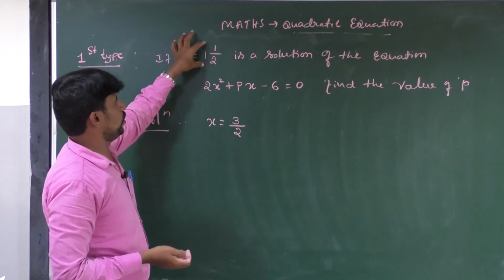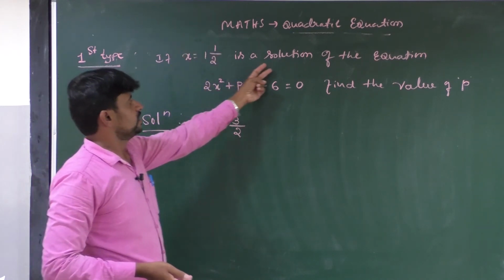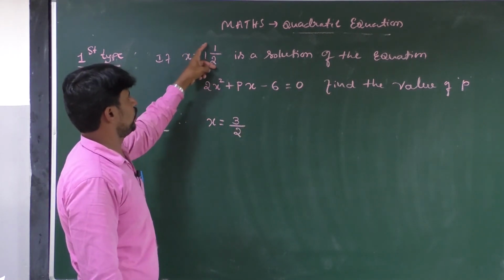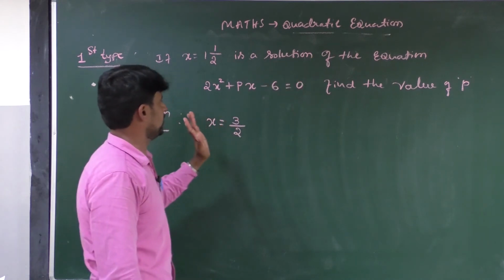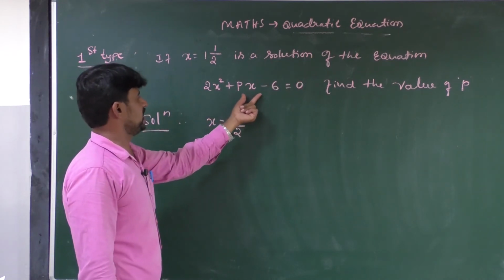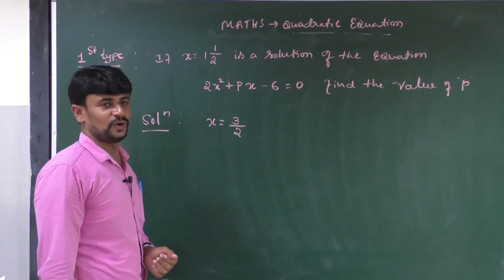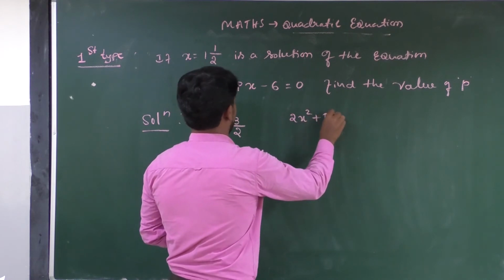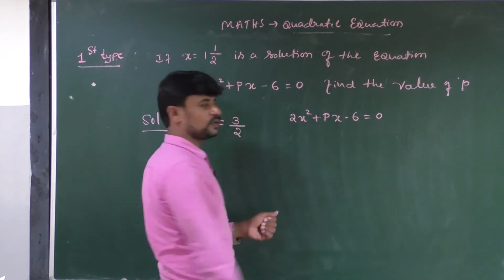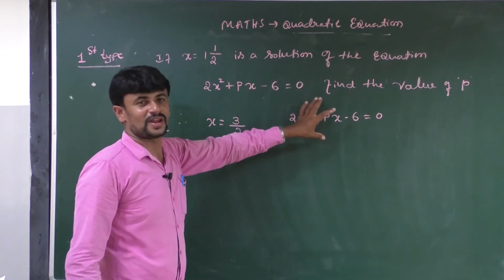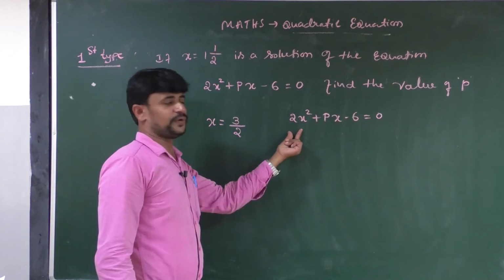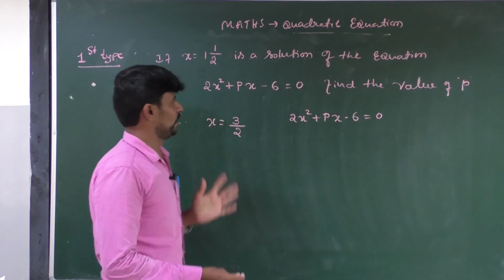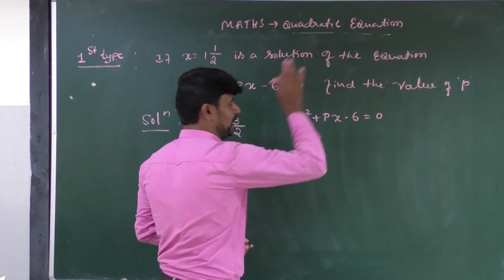If x is equal to 1 into 1 by 2 is a solution of the equation 2x square plus px minus 6 is equal to 0. What is the quadratic equation? 2x square plus px minus 6 is equal to 0. This is the given quadratic equation, because it is in the form of ax square plus bx plus c equal to 0. Then find the value of p.